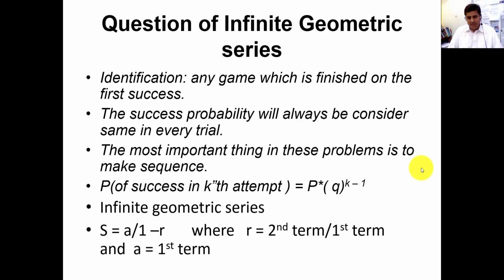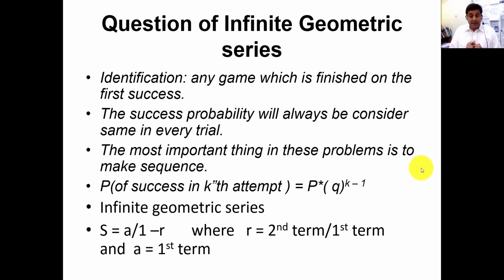We will use this geometric series in those questions where the identification given to you is any game which is finished on the first success. For example, me and another candidate are playing a game. Let's suppose we are throwing a coin. The person who gets a head first will be the winner. I will start. I am throwing a coin. If I get a head, then I am the winner. The game will be finished. So this is the identification: if one person gets a success, the game is finished.